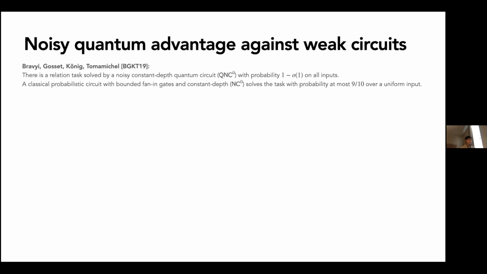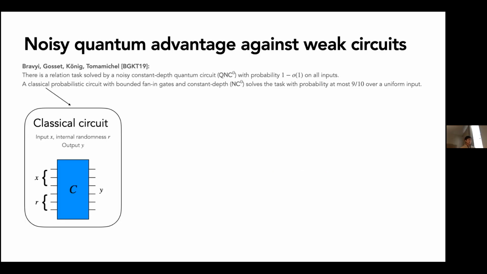Okay, and the second part of this is the classical lower bound. We're going to show that, or they showed that a classical circuit cannot solve this task very well. The types of classical circuit they considered are classical probabilistic circuits. So on input x, they sample uniformly random r, they apply the circuit C and output y. It's a classical probabilistic circuit with bounded fan-in gates and constant depth. Bounded fan-in gates just means that it has AND, OR, and NOT gates, where the ANDs and ORs only have 2 inputs. And constant depth is just the same thing as in the quantum case. Okay, so these types of circuits cannot solve the problem with probability greater than 9/10 over a uniform input.